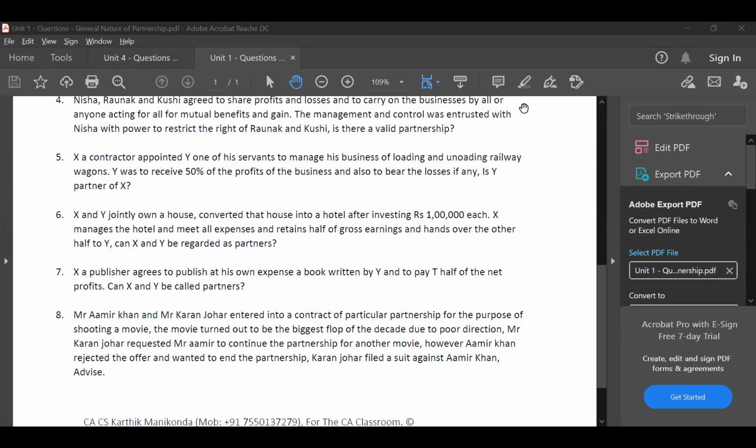Question number 6 says, X and Y jointly own a house, converted the house into hotel after investing 1 lakh each. X manages the hotel and meets all the expenses and retains half of the gross earnings and hands over the other half to Y. Can X and Y be regarded as partners? Answer. No, they are not partners. They are co-owners. They are co-owners for a property. If you see difference between co-owners and partnership, you will understand. This is the concept of co-ownership. Next.